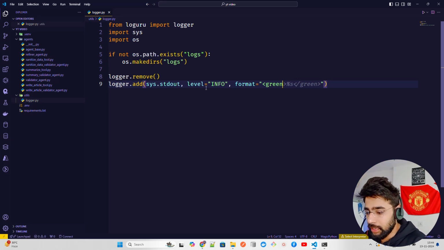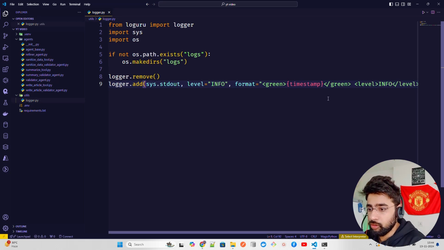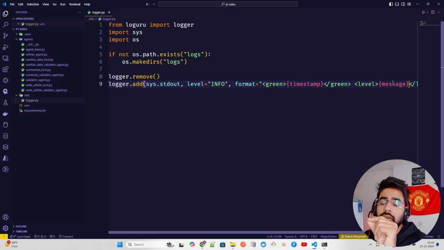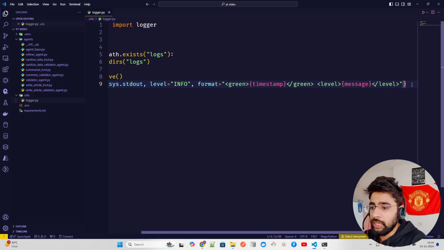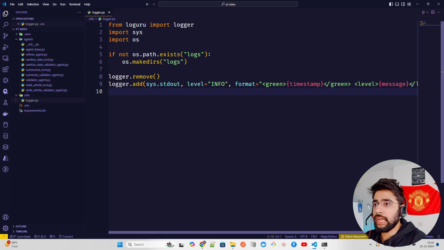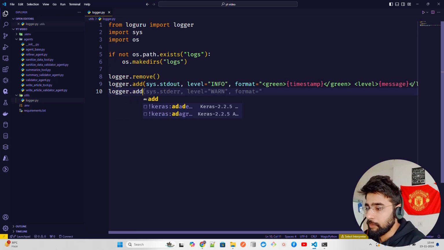I want to get the time and everything. So let me just do time. I hope I don't need to import time. It will probably not throw an error. And then green, and then again the level of it. So level, then the message. Let me just call this message. This is what we are getting from what we are passing, so the output that we get from the LLM, that's what we are passing here, and then the level. So that's what we have configured with logger.add.